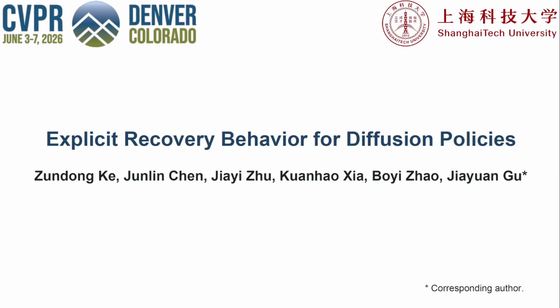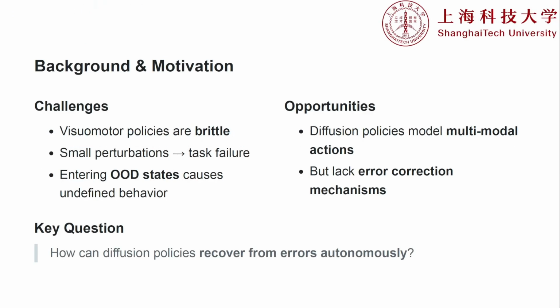We are entering the era of general-purpose robots. Right now, diffusion policies are the state-of-the-art for teaching robots how to manipulate objects. They are incredibly powerful at modeling complex, multimodal human demonstrations. But they have a fatal flaw.